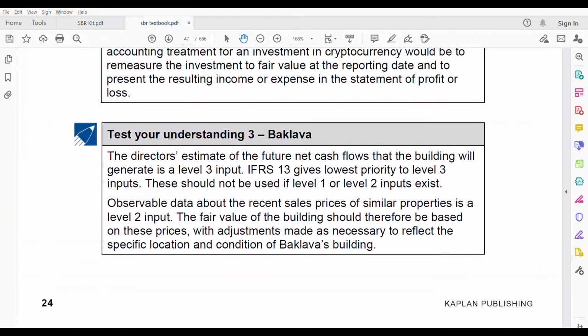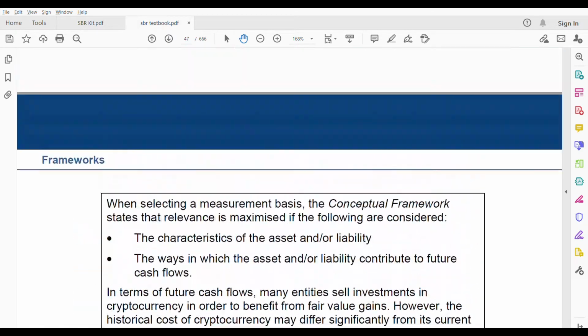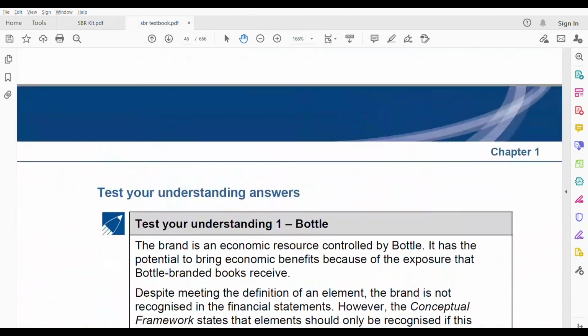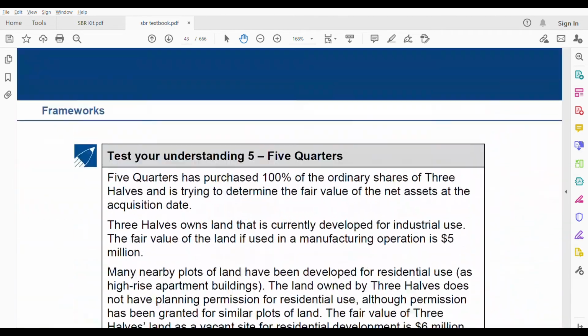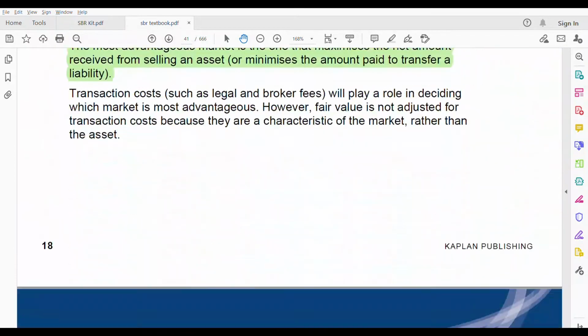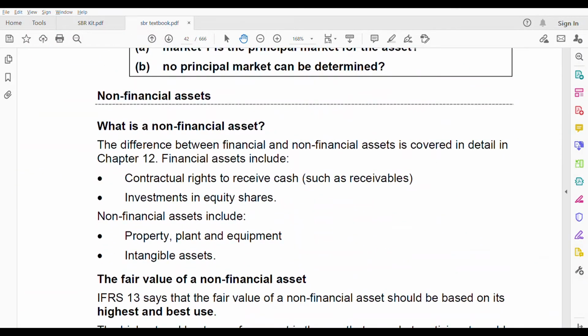Test your understanding 3. Maybe we can do test your understanding 3 at the end of this video, since that's a small thing. Now, where were we? Now we are moving on towards non-financial assets.